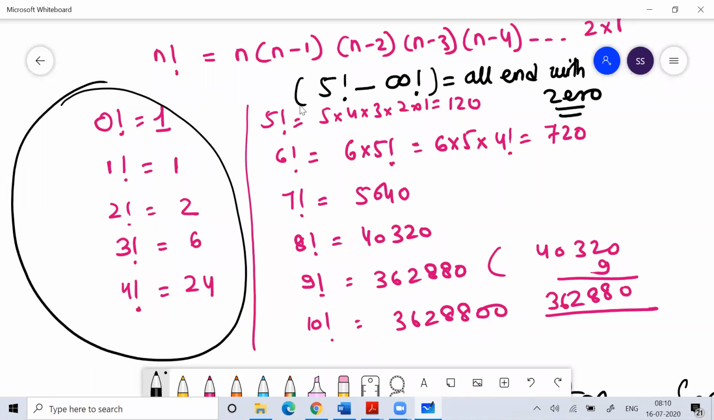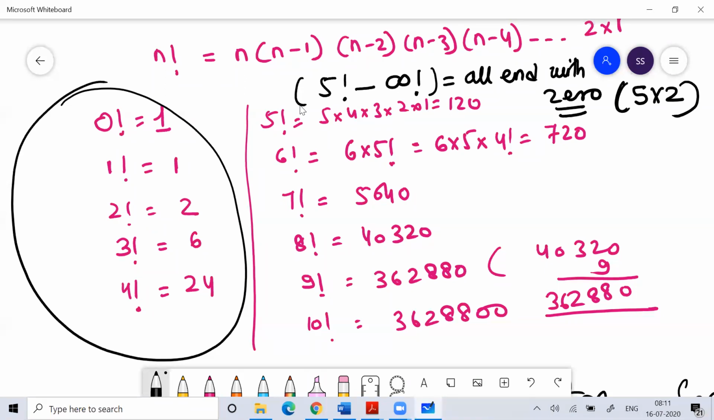Why are they ending with 0? Because you get a 0 whenever 5 is multiplied with 2. Till 4 factorial, there is no 5. Although there is a 2, there is no 5. So from 5 factorial, all the numbers end with 0 because there is a 5.